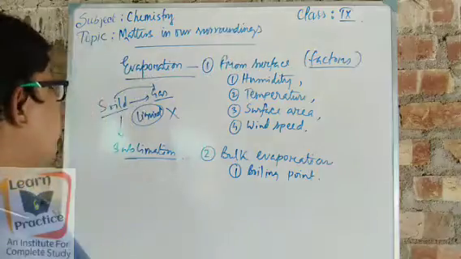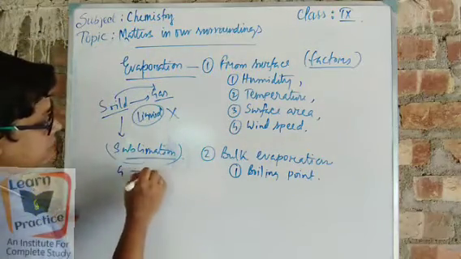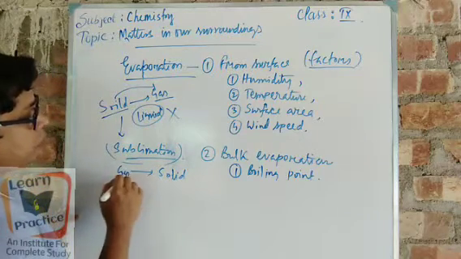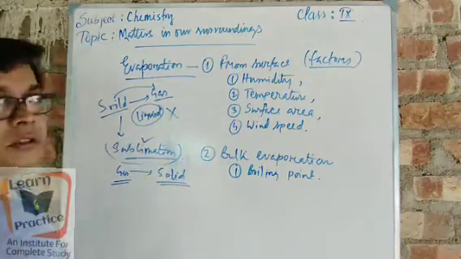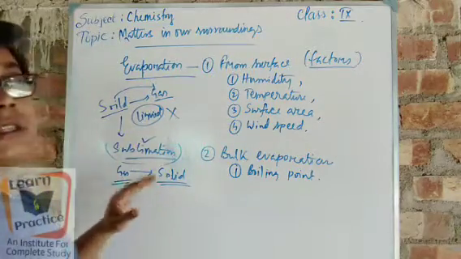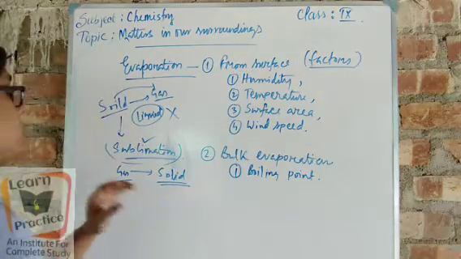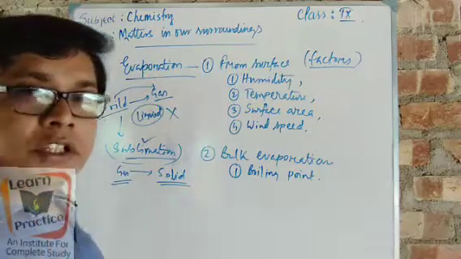In sublimation, gaseous substances can also convert back into solid. So the process through which solid converts into gas, as well as gas converts into solid again, is known as sublimation.